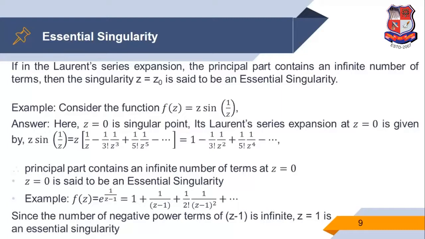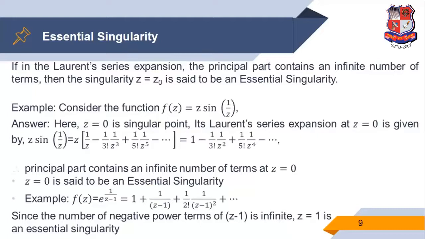So basically there are three concepts. One is the principal part of the Laurent series is 0, principal part of the Laurent series is finite, and principal part of the Laurent series is infinite. So if the principal part of the Laurent series is 0, then the singularity z is equal to z0 is said to be a removable singularity.